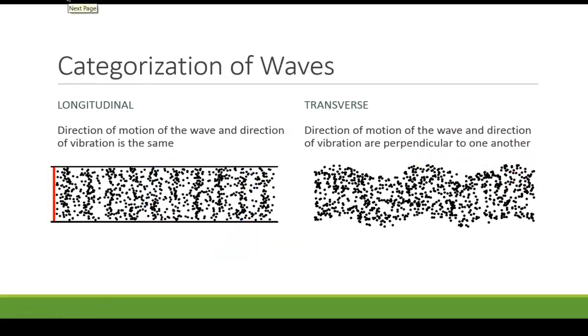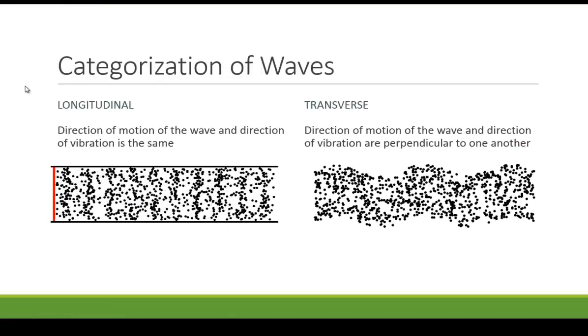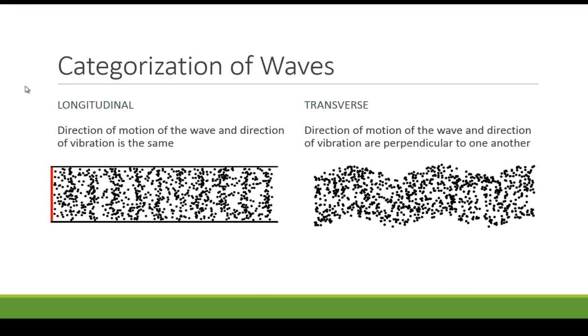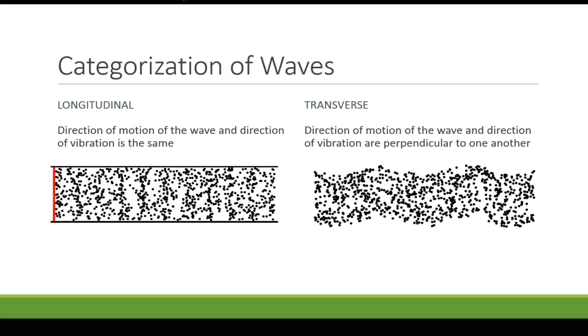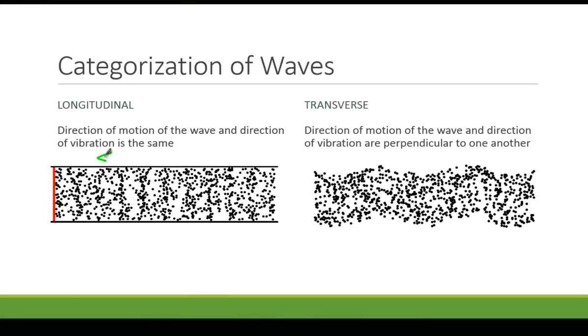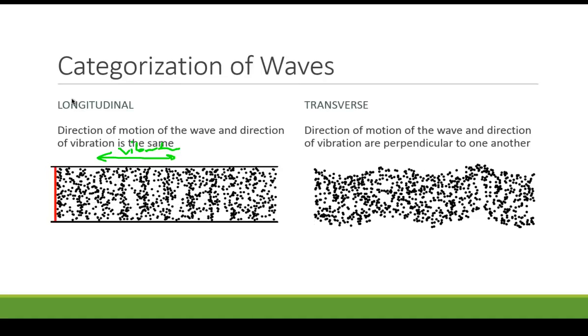We have different ways of categorizing waves. Our first one is if they are longitudinal or transverse. And these categorizations depend on the direction of the vibration compared to the direction that the energy is traveling. So with our longitudinal wave here, you see that these objects are vibrating back and forth. The vibration direction is this way. And the energy of the wave is traveling from left to right.